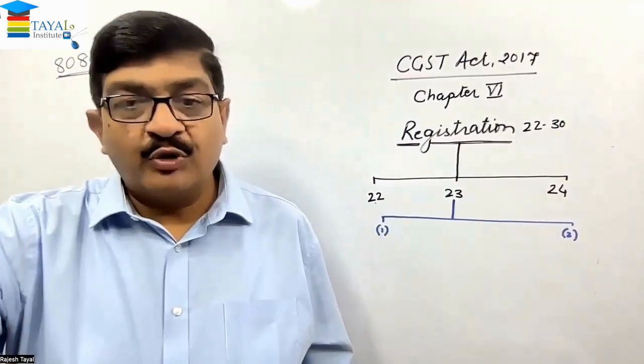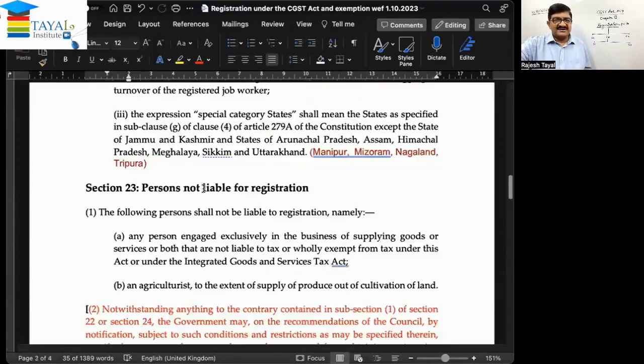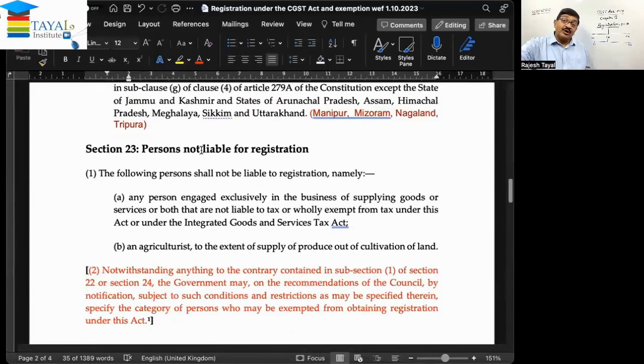Now, what is given in section 23? Persons not liable for registration. This is the continuation of section 22. Section 22 says if the aggregate turnover is exceeding the specified limit, then registration is compulsory or the person is liable. And this section is saying person not liable, again irrespective of the turnover.